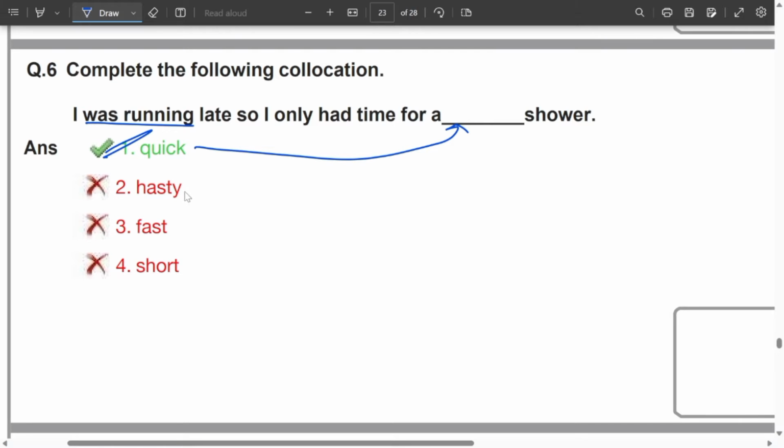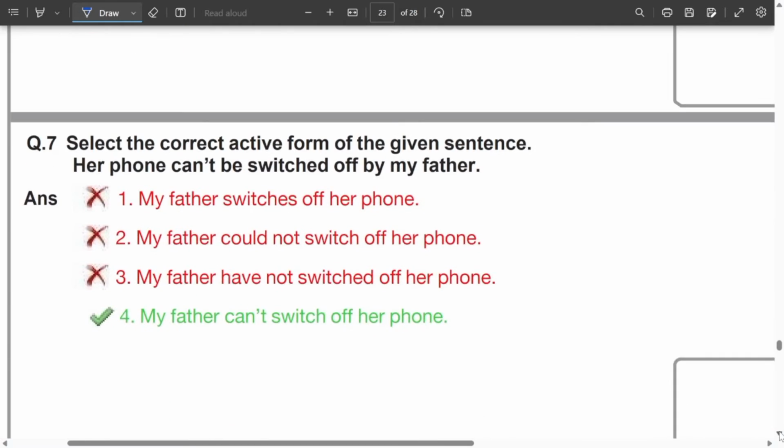Hasty is also something which you do quickly, but there is never a terminology which is used as hasty shower. Take a quick shower is the common combination which we use, right? Let us move to question number 7.